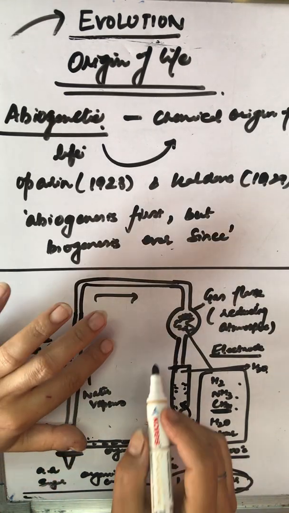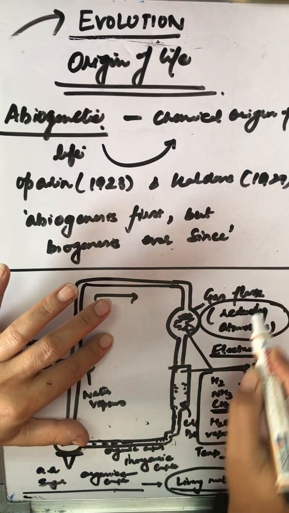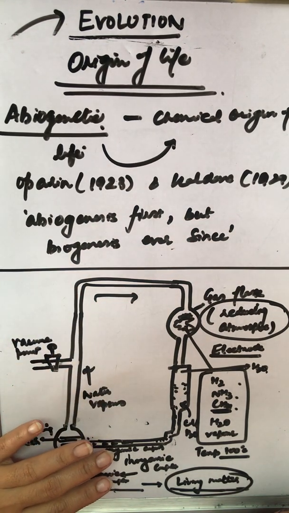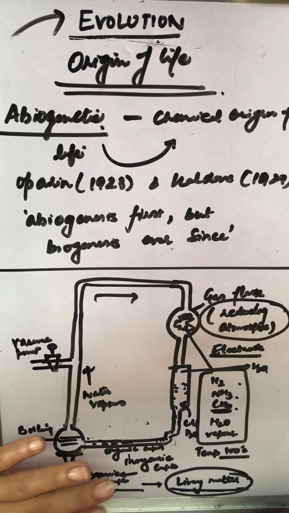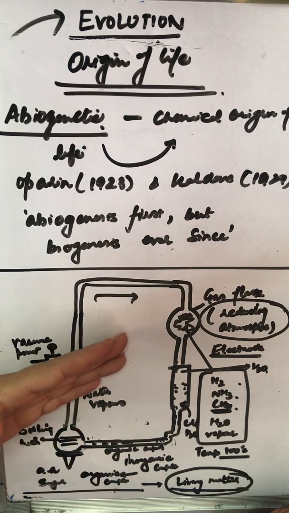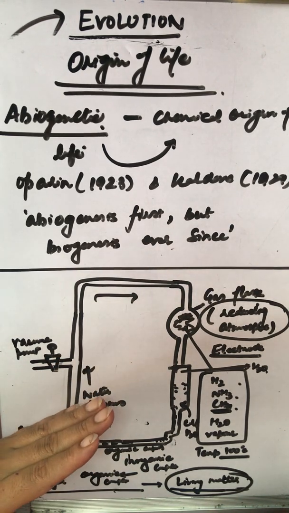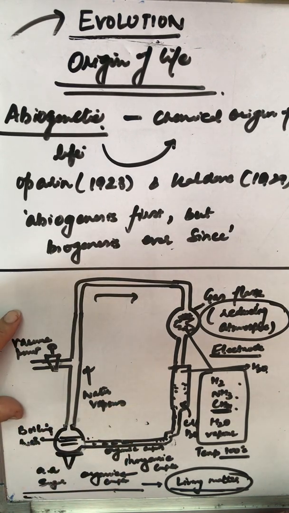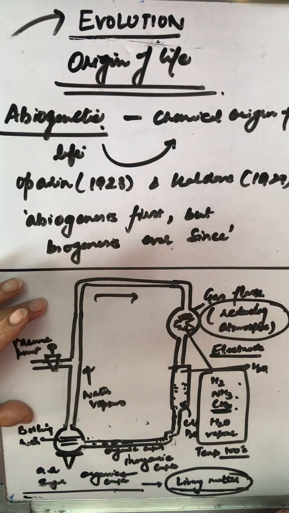Basically, it was the reducing atmosphere which helped in the formation. Life today is possible only from pre-existing life, but not afresh from abiotic origin, from inorganic molecules. Understood?